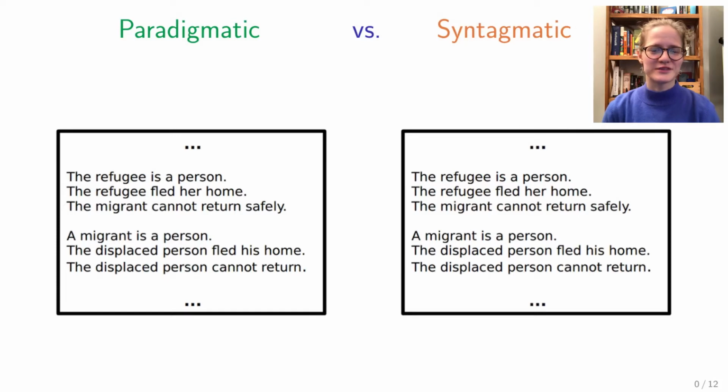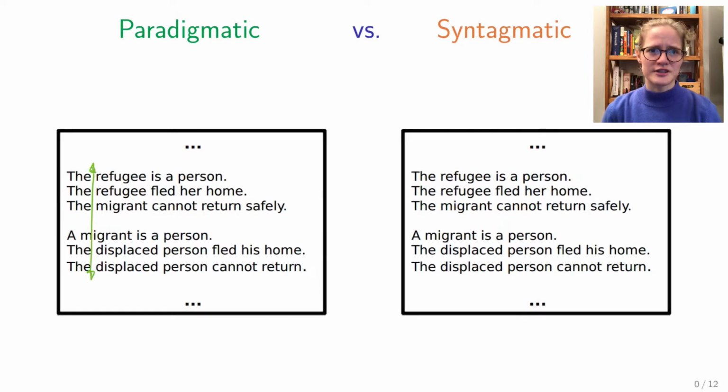Thank you to my housemates Sasha and Barbara for demonstrating the different types of associations you can have with a word. In this case, it was refugee, and they did it even in a corona-friendly way. As you can already read here, one type of association you can have is called paradigmatic, while the other is called syntagmatic. When you write the sentences below one another, paradigmatic associations, for example what Barbara mentioned as migrant or displaced person, are often displayed with this vertical axis.